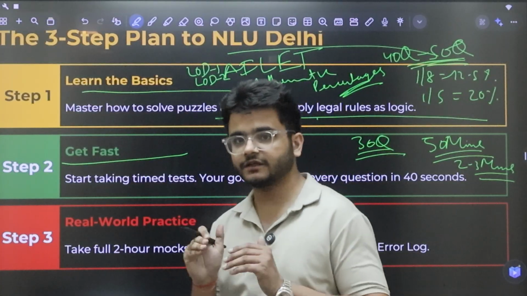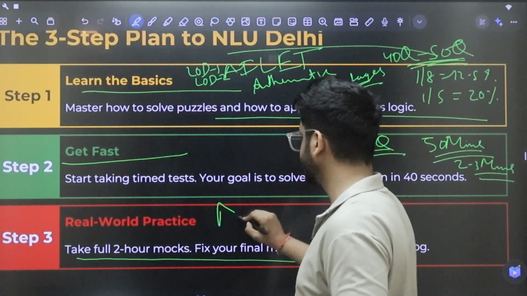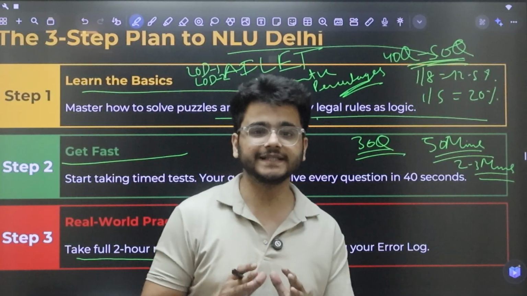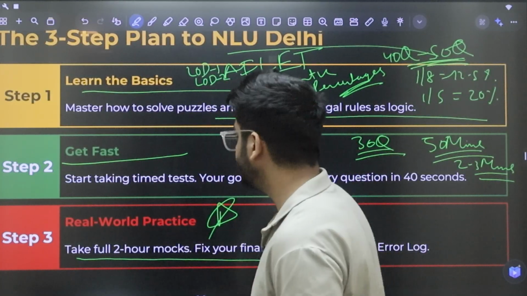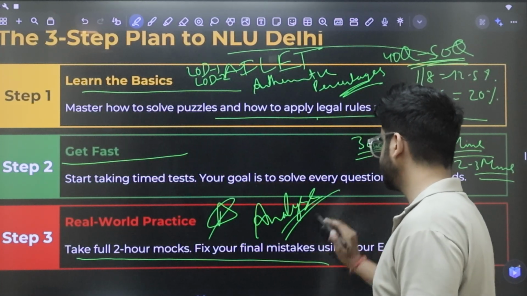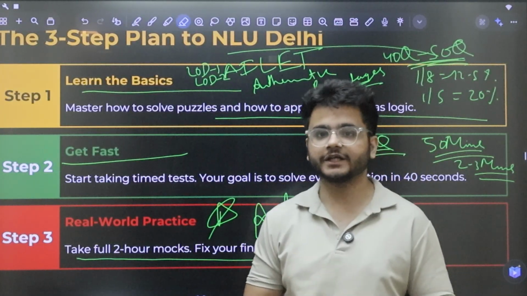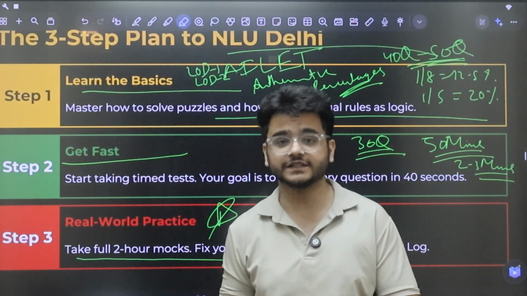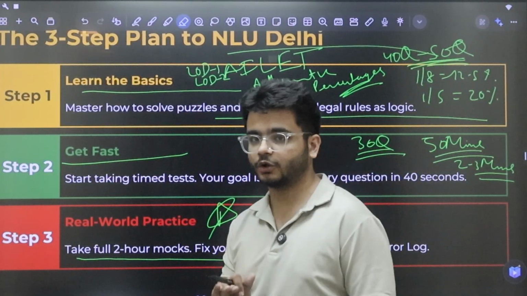Now what's the third and final step? The third step is to write full 2-hour mocks to accustom yourself to the exam. So you have to write at least 20 to 25 mocks before the ALET exam and you have to analyze them properly. There's no point just writing the mocks, you have to analyze them properly. See where you went wrong. Was it a concept error? Was it a knowledge error? Whether you knew the concept, whether you did not know the concept. So you have to analyze your mocks properly.